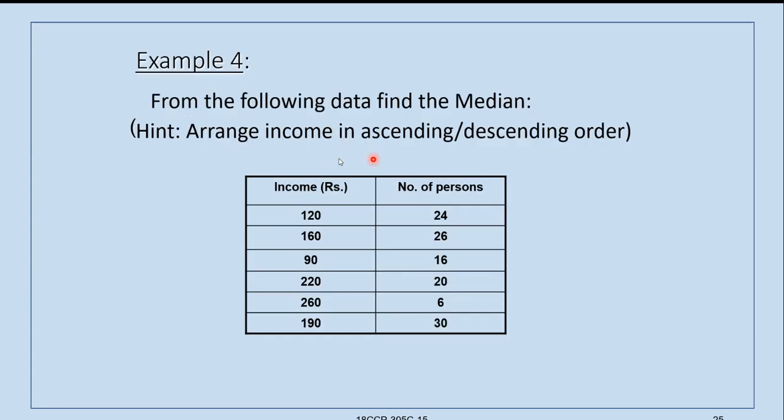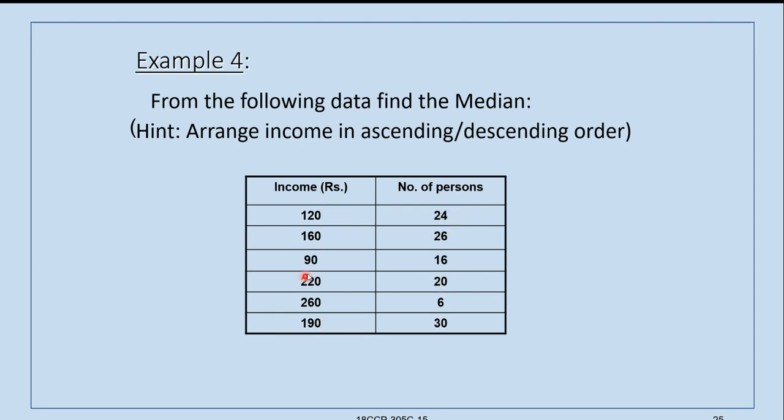Here we take one example. Again, arrange the income in ascending or descending order. Here it is not given in an order. This we have to arrange with the corresponding frequency. If you arrange this, 90 will be there first and its frequency is 16 only. You cannot rearrange the frequency column separately in ascending or descending order.